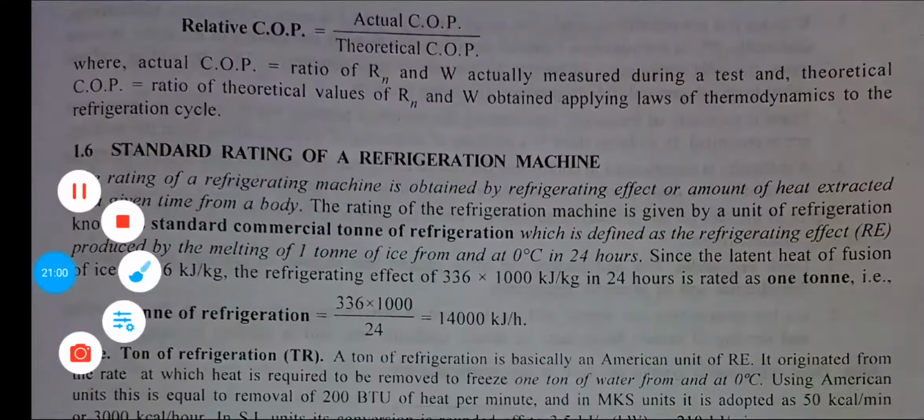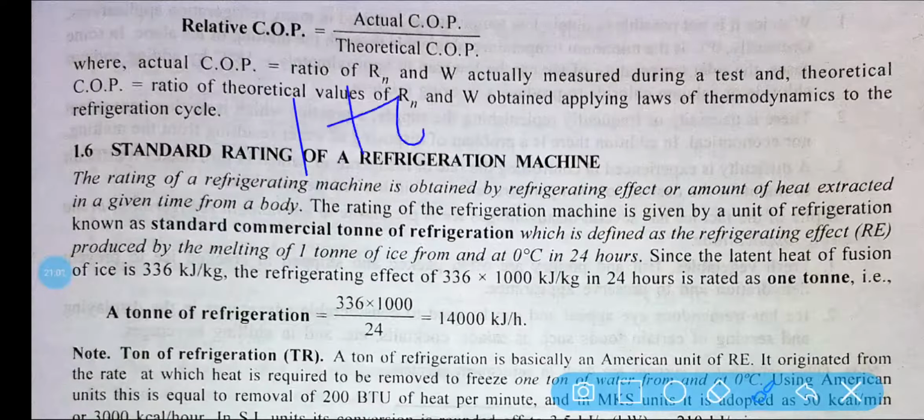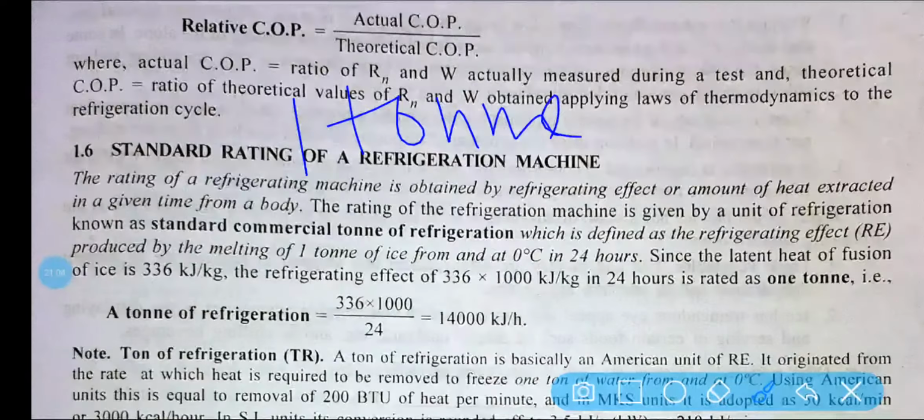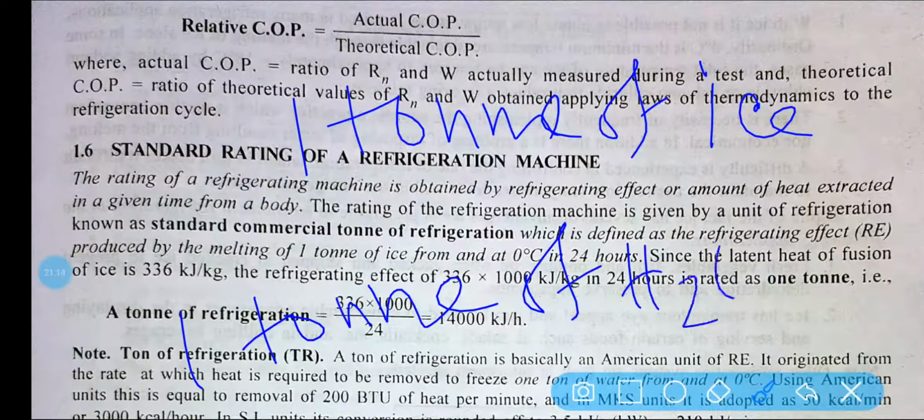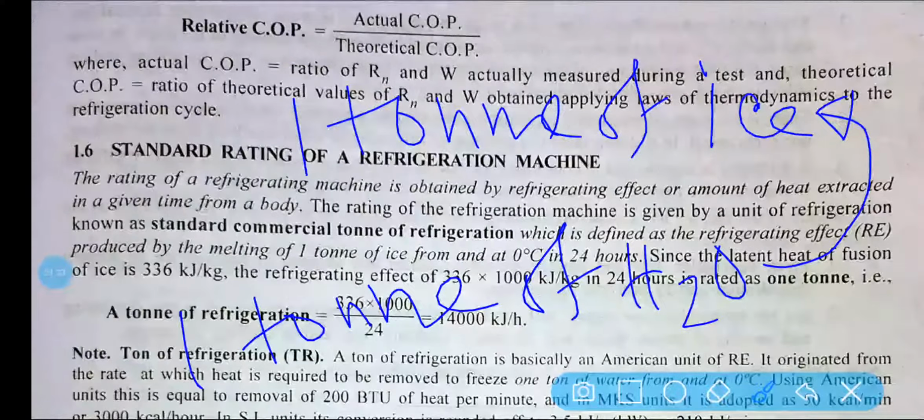Again I am telling you, 1 ton of ice, or let us consider 1 ton of water. Now 1 ton of refrigeration means to produce 1 ton of ice from 1 ton of water at 0 degree centigrade.